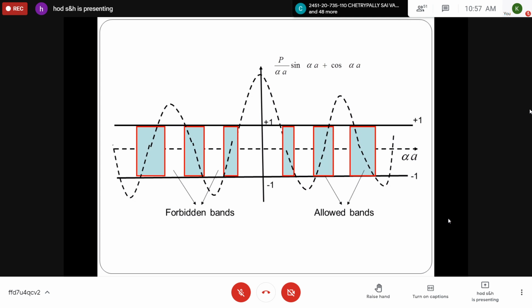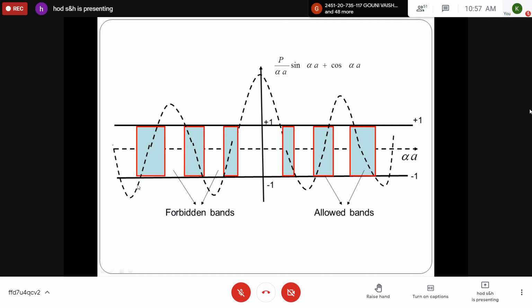So different energy values are given, and alpha a can be obtained because a indirectly represents the interatomic spacing. So different alpha a values are given and LHS is calculated. So the graph is plotted between LHS versus alpha a.